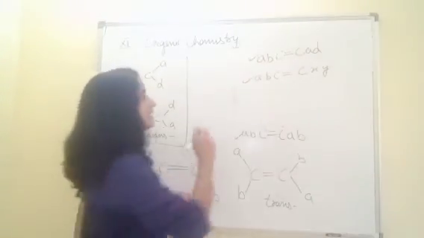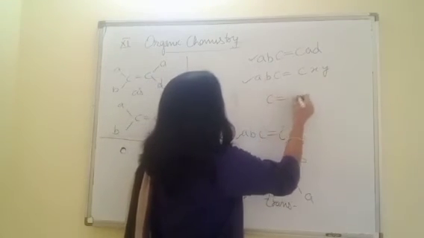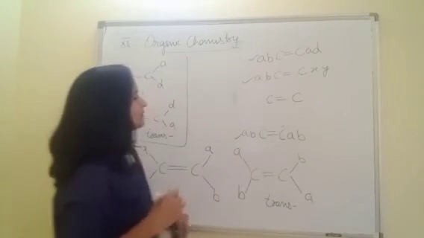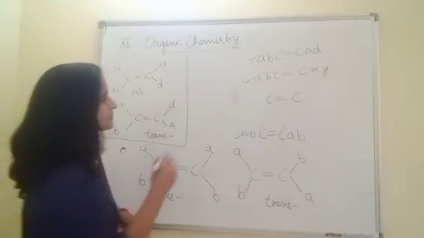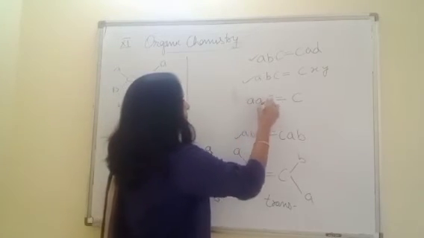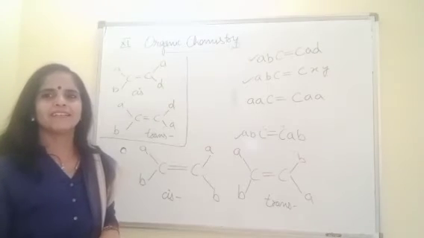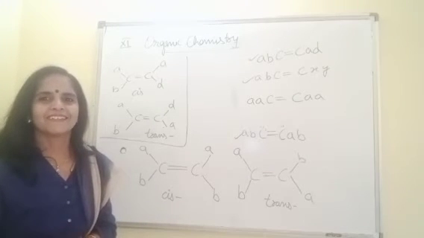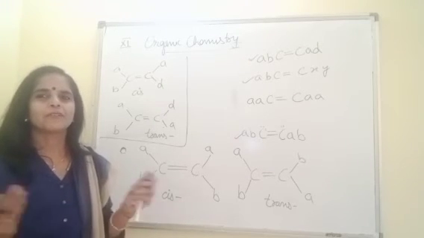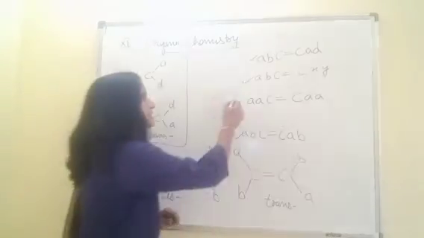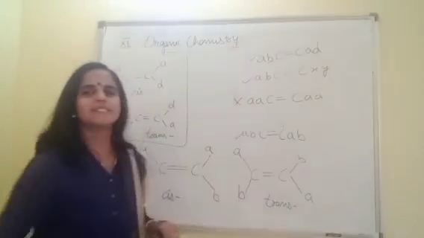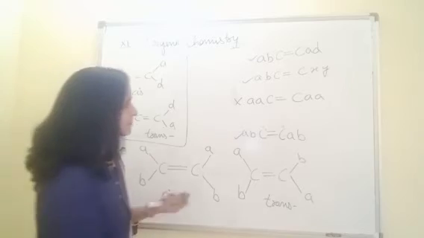Coming to the next category. If I have a case like this, is there any possibility? No, now no possibility, because we cannot take similar groups opposite to each other. So this kind of alkene will not give cis-trans isomerism.